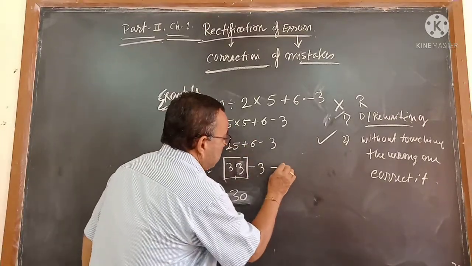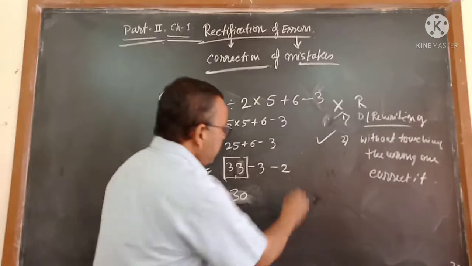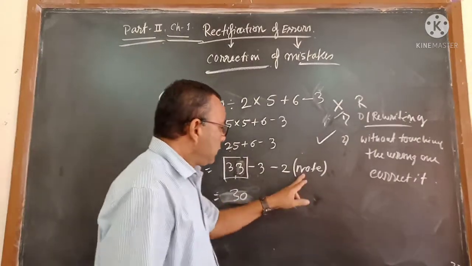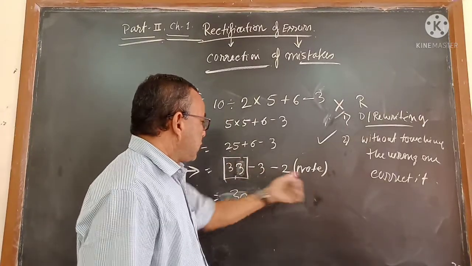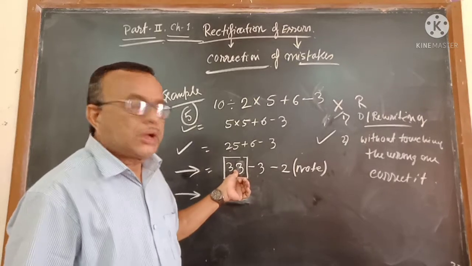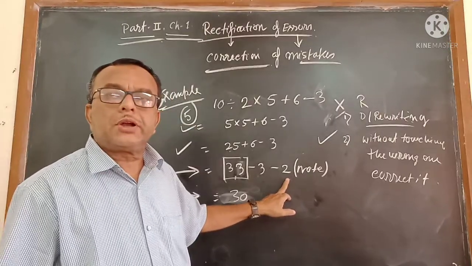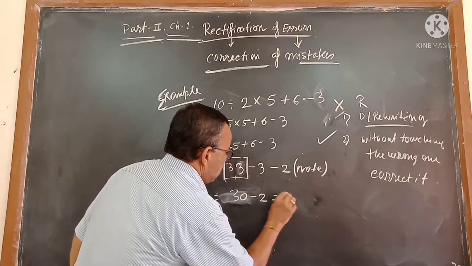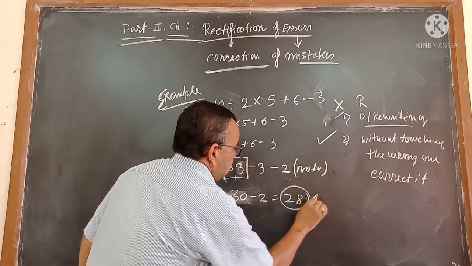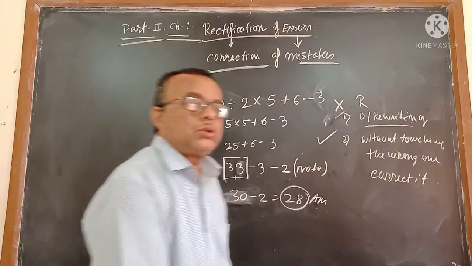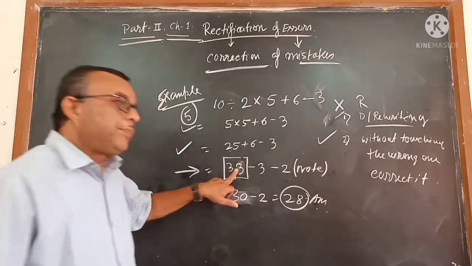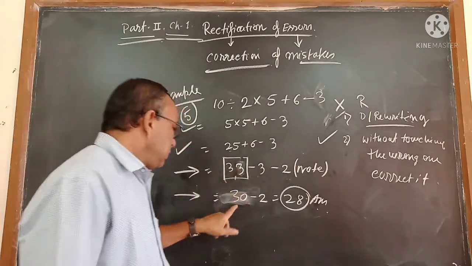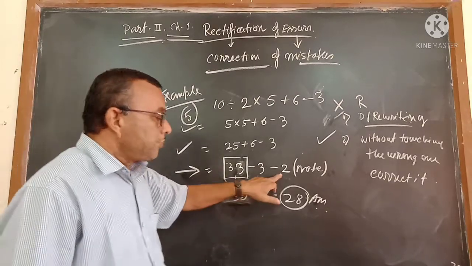Here I will write minus 2. Why minus 2? 25 plus 6 is equal to 31, but by mistake I wrote 33. Due to that, I deduct minus 2 here, and the answer will come 20. This is called correcting without touching. I did not rub the 33, I did not touch the 33, and I did not touch the 30 either. I wrote something else.